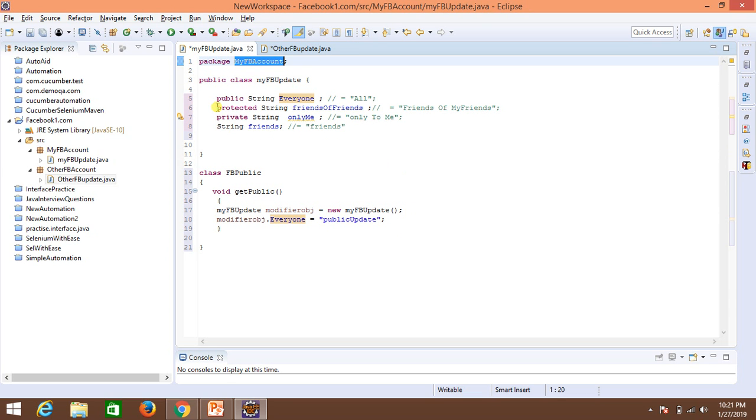Okay, the second one is protected. Why I have taken this as friends of friends? So protected access modifier is something that, if you have friends, you can consider your friends of friends as your subclasses, right?